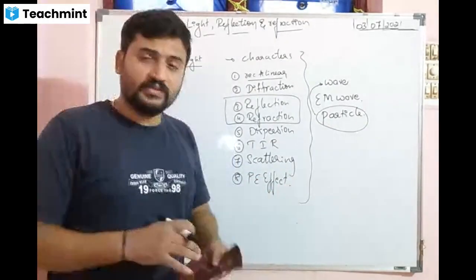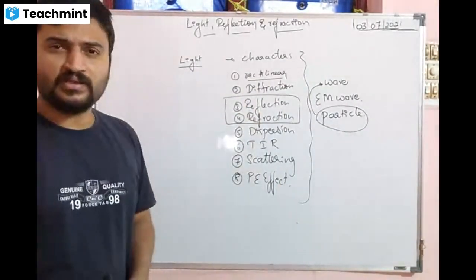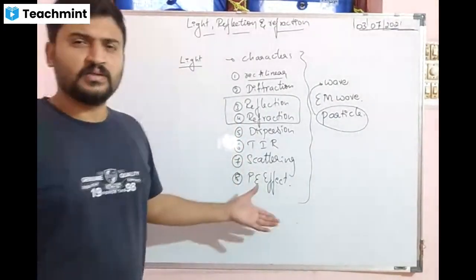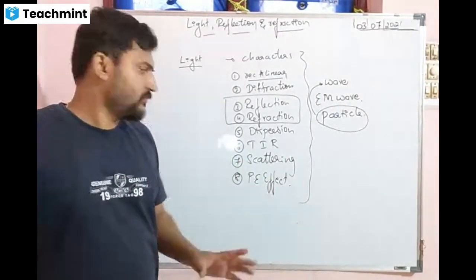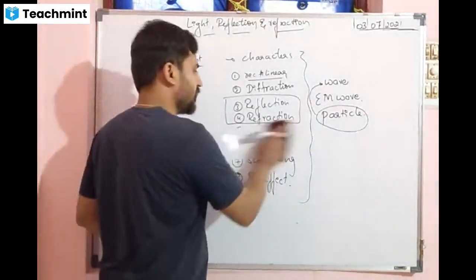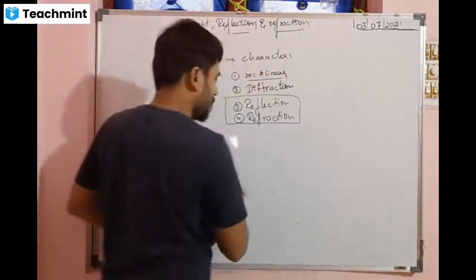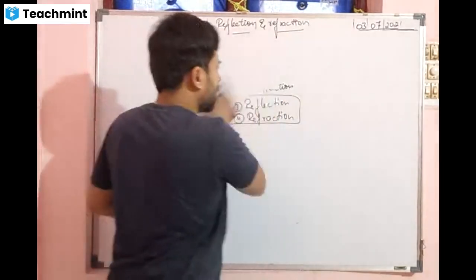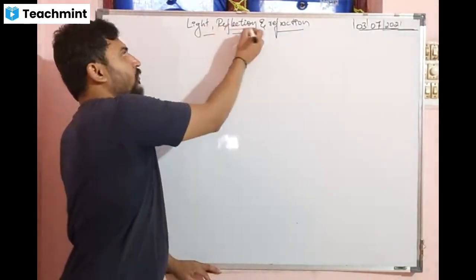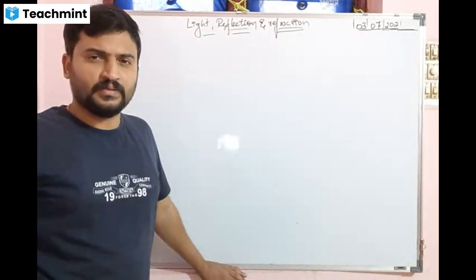This is all about light. In this chapter we are going to learn two main characters of light: first reflection, the second refraction. There are still many other characters, which you will learn later, in the PU classes. Dispersion and others you will learn in the next chapter, the human eye and the colourful world. This was a little introduction, and the contents are not necessary for this because you have only reflection and refraction, only these two concepts.